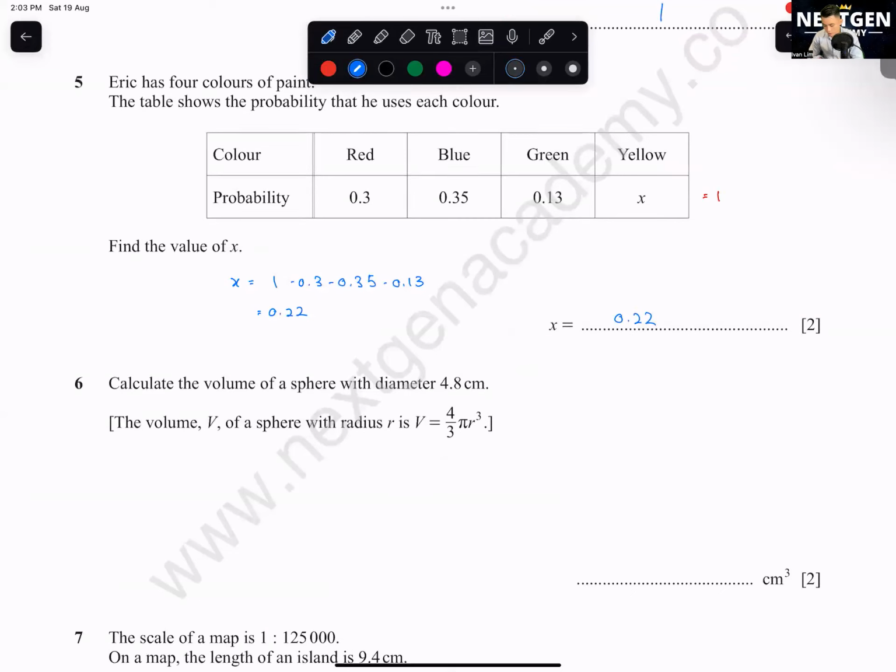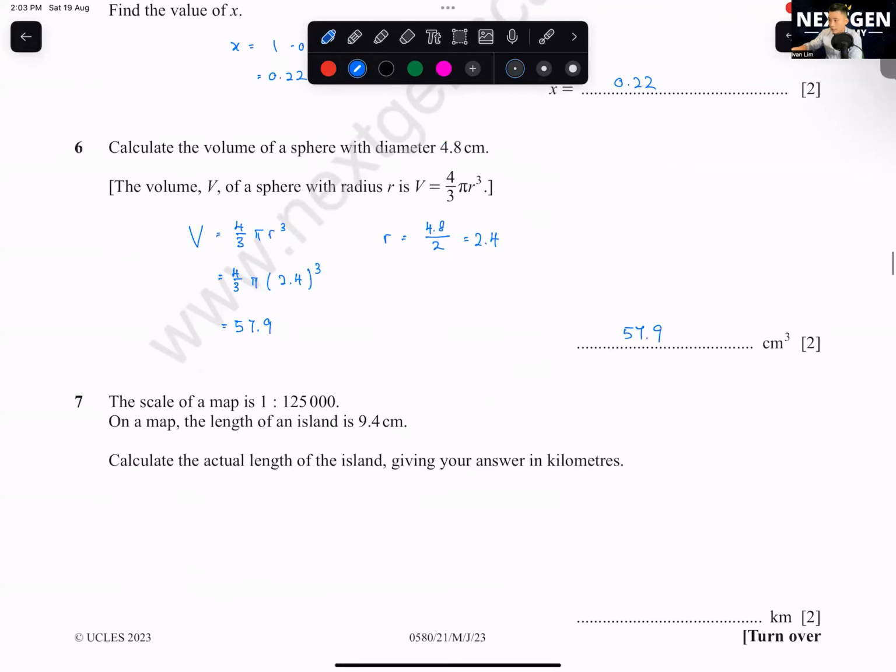Okay, question 6. Calculate the volume of a sphere with diameter 4.8 cm. They give you the formula here. V is equals to 4 over 3 pi r cubed. They give you diameter, so you need to find what is your radius first. Radius will be diameter divided by 2, which is equals to 2.4. Just fill this in. 4 over 3 pi times 2.4 cubed. Type this in the calculator, you should get 57.9. Just round it up to 3 SF, 3 significant figure for your answers. Okay, question 7.